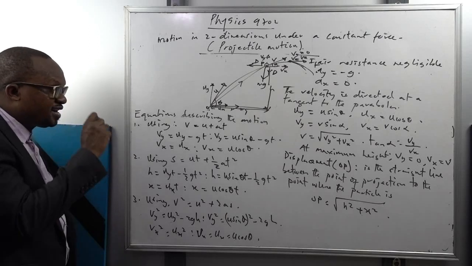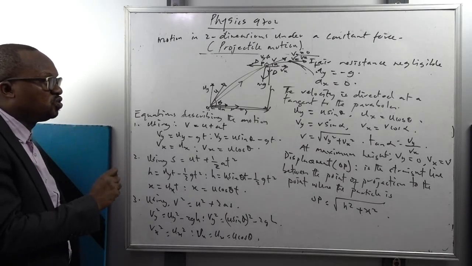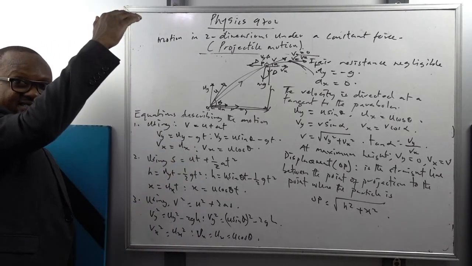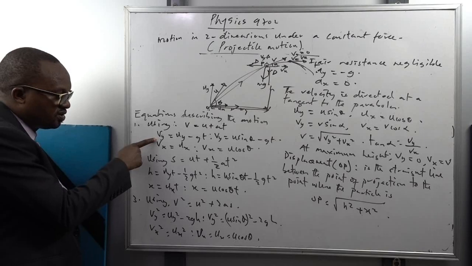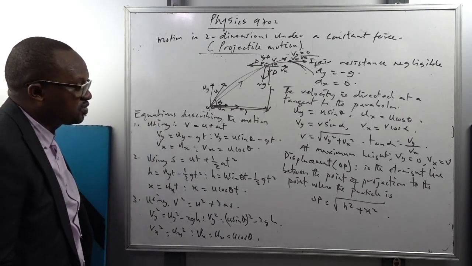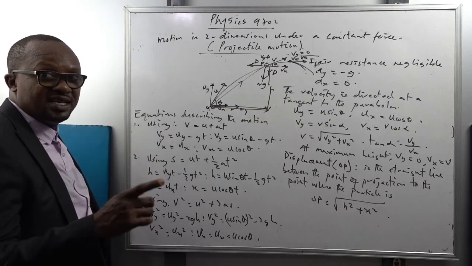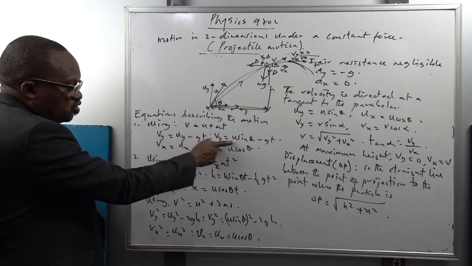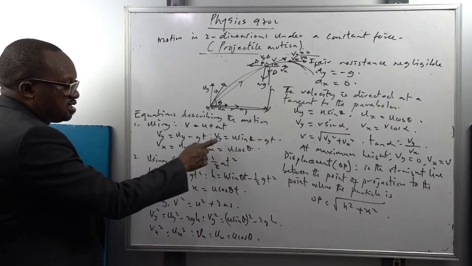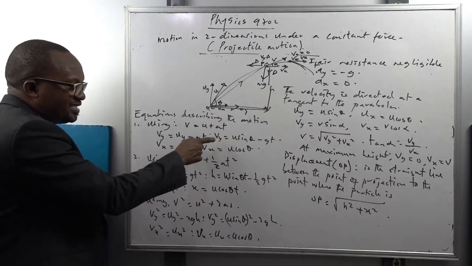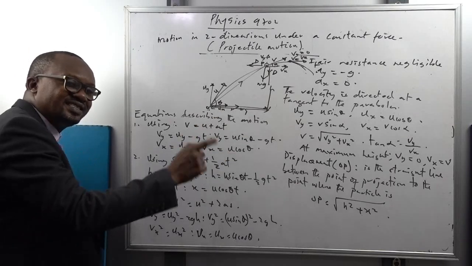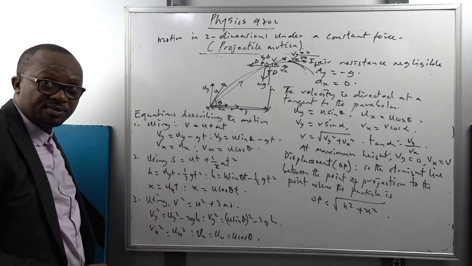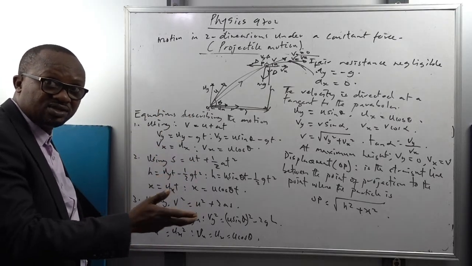If, for example, you are asked to find the time taken for the particle to reach the maximum height, I will just say that at the maximum height, Vy is equal to 0. Therefore, the time taken for the particle to reach the maximum height is the time for Vy to be equal to 0. So I'm going to have 0 is equal to u sine theta minus gt. Therefore, gt is equal to u sine theta, and t will be equal to u sine theta over g, which is the time taken for the particle to reach the maximum height.